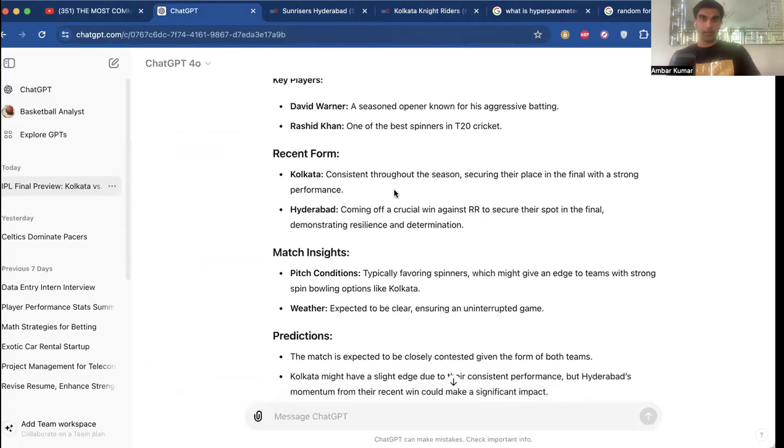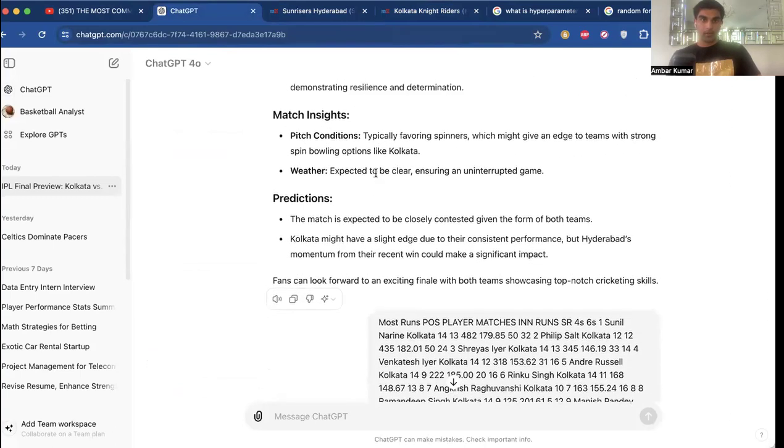So it gave us the breakdown and the recent form. It also talked a little bit about the match insights. It said that the pitch conditions are typically favoring spinners, which might give an edge to teams which have a strong spin bowling option, which is like Kolkata, because Kolkata, we know, likes that spin bowling option. The weather is expected to be clear, ensuring an uninterrupted game.